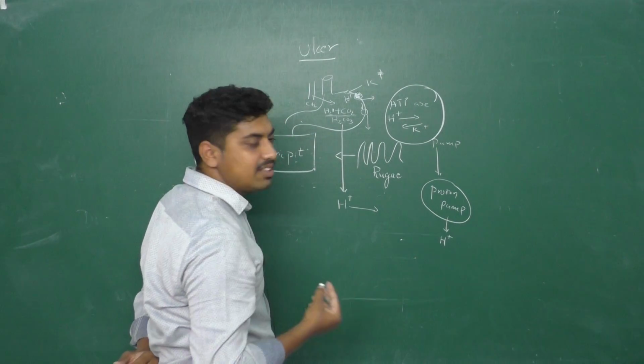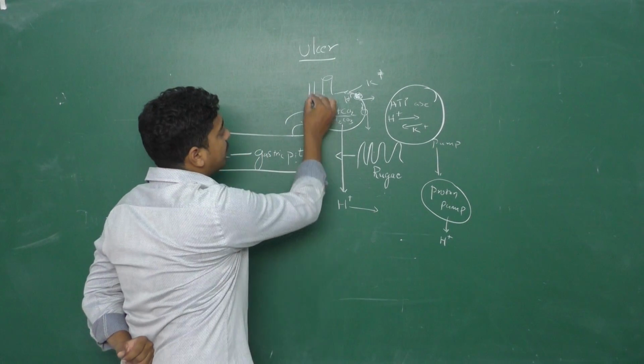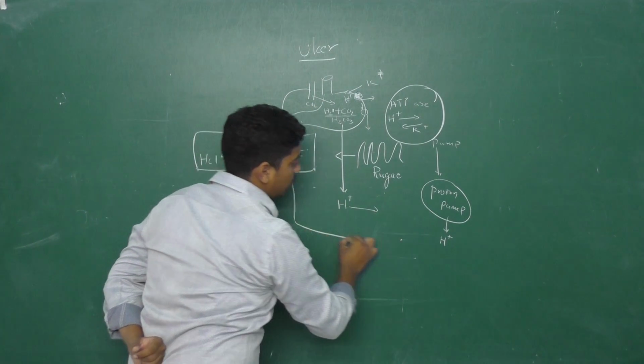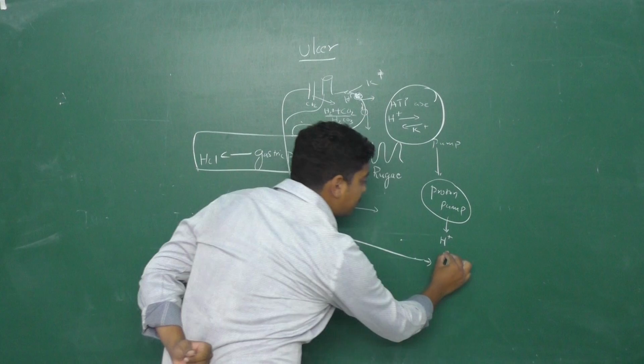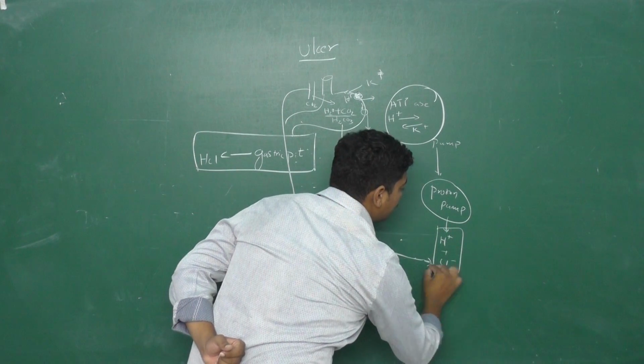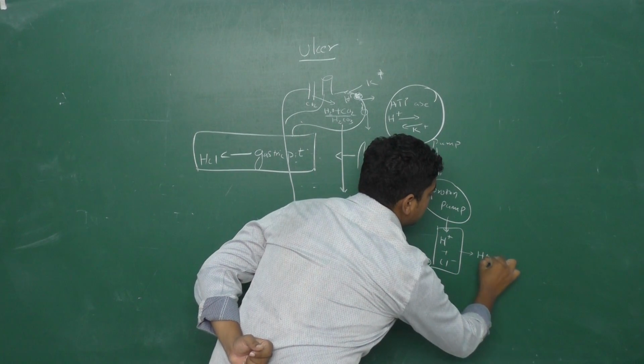So where does the Cl come from? From the bloodstream, Cl comes directly. So H plus and Cl together produce an acid known as HCl.